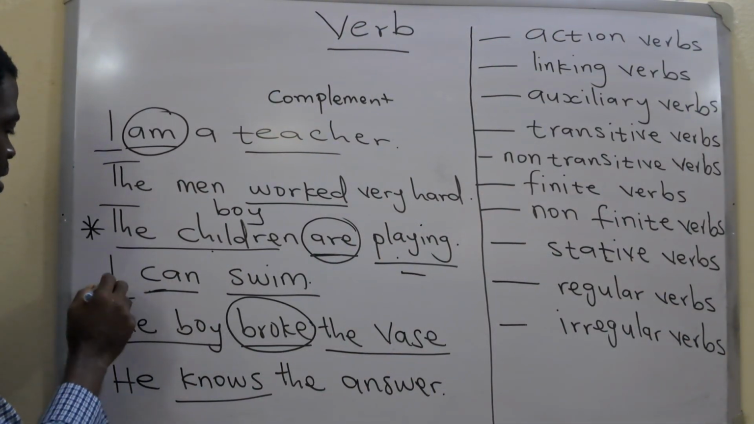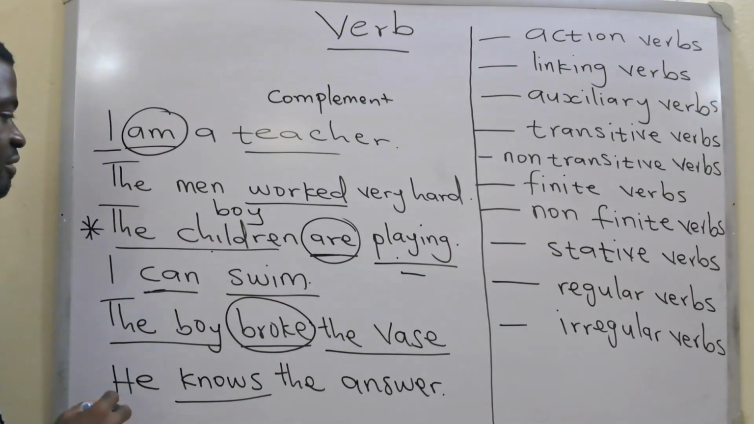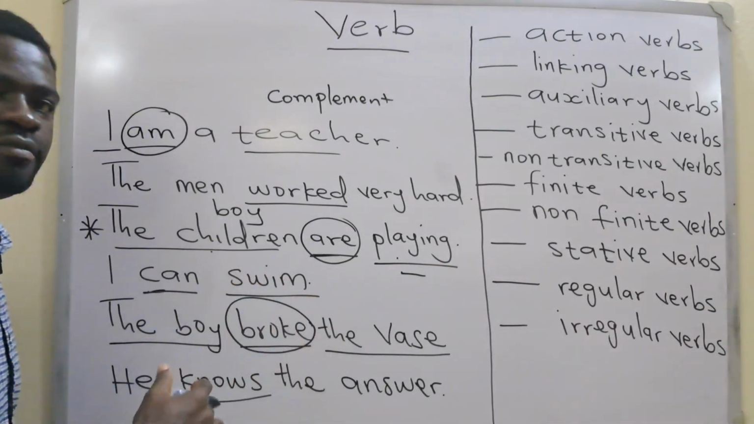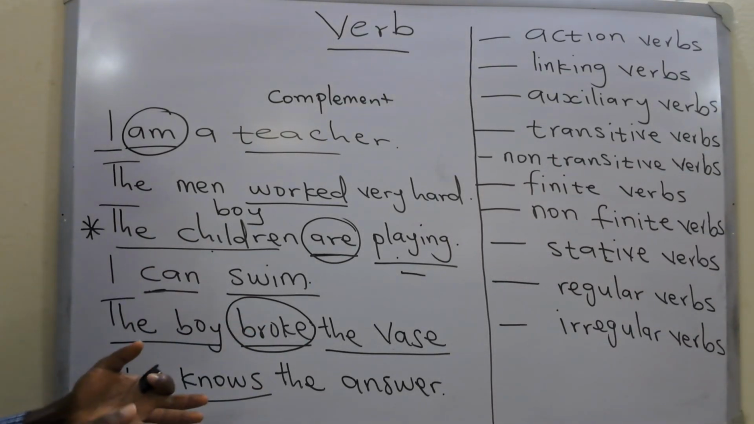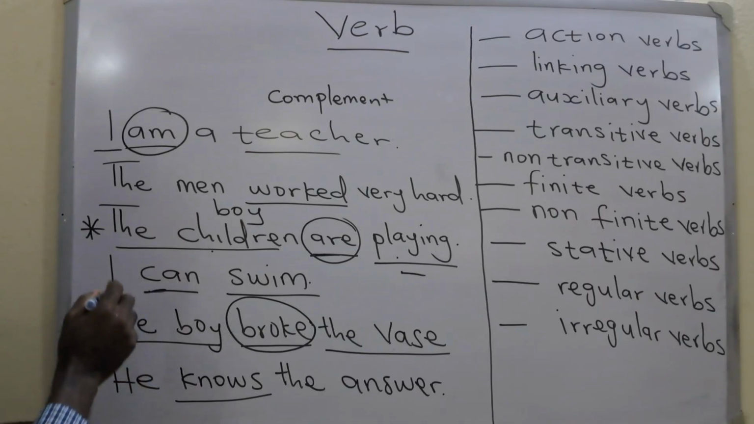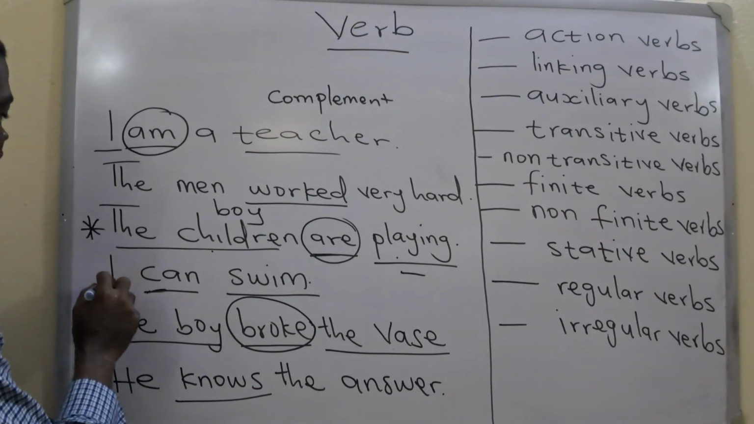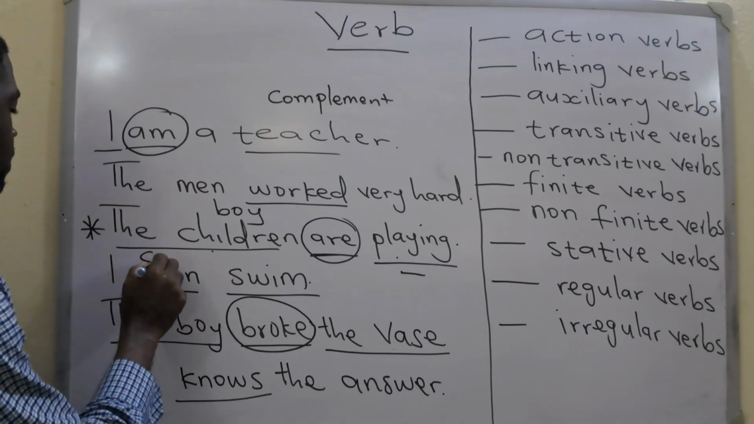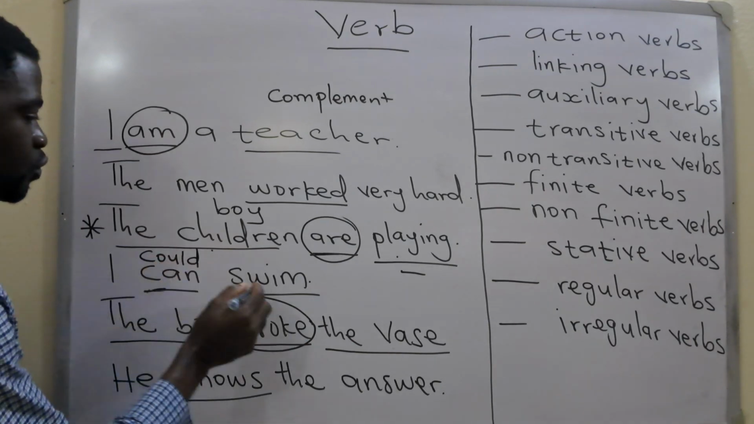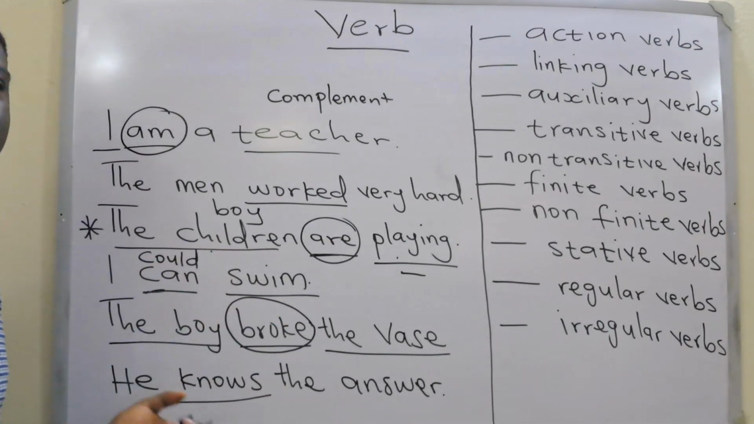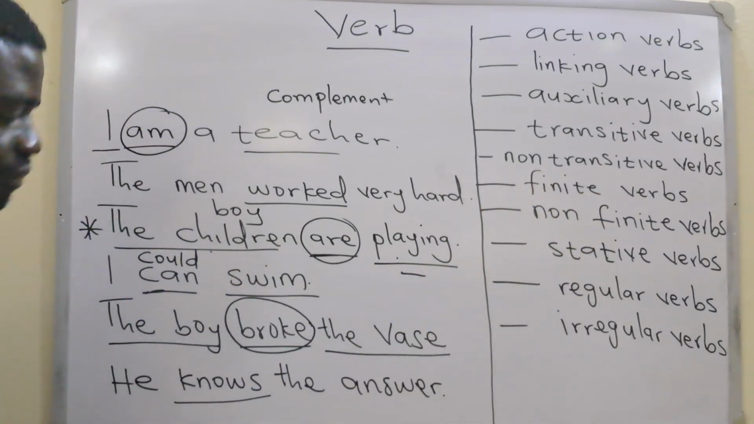This is another example. I can swim. So can is the finite verb. Swim is non-finite because swim cannot relate with the subject and it cannot indicate time either. So if we want to make this past, our sentence will read, I could swim. Swim still remains. It's not going to change because it is non-finite.